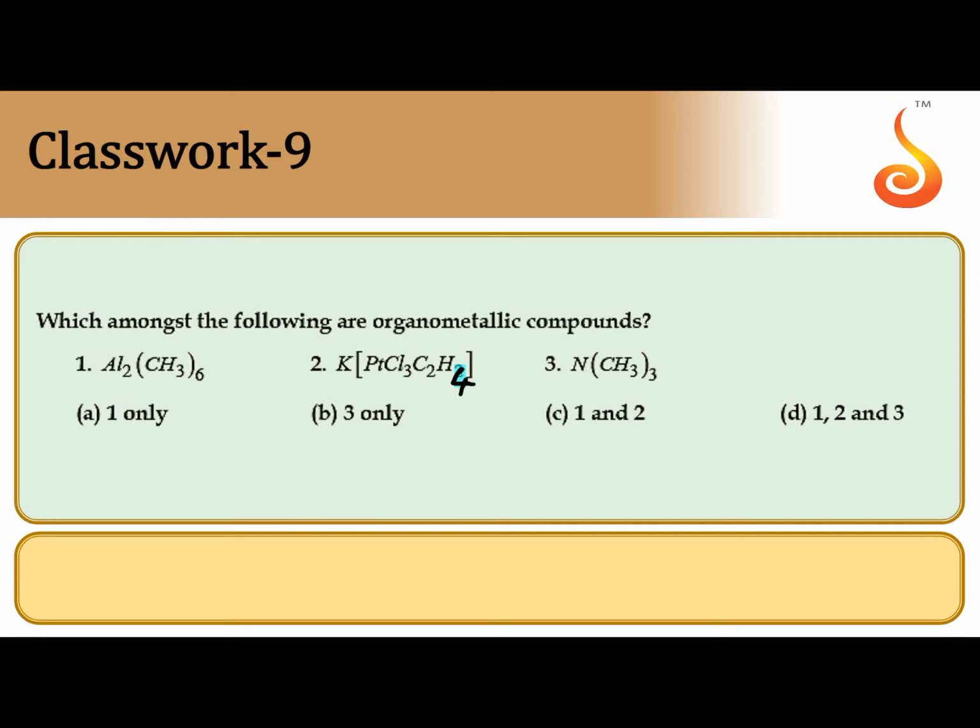Next, which among the following are organometallic compounds? An organometallic compound is one in which carbon of an organic compound is directly attached to the metal. So here aluminum is attached to the carbon of CH3, that's why it is an organometallic compound.